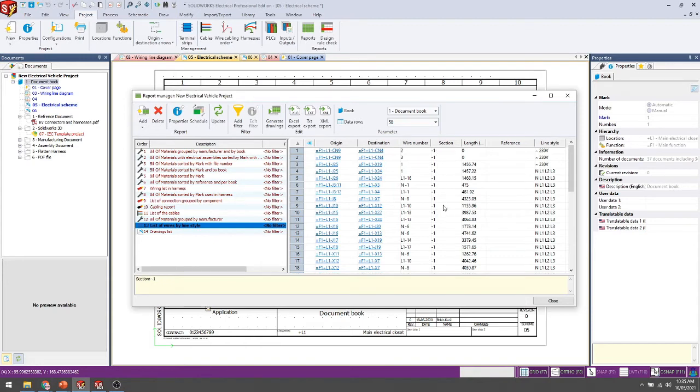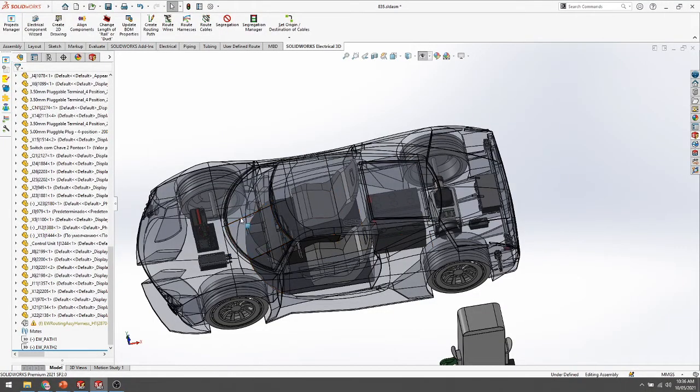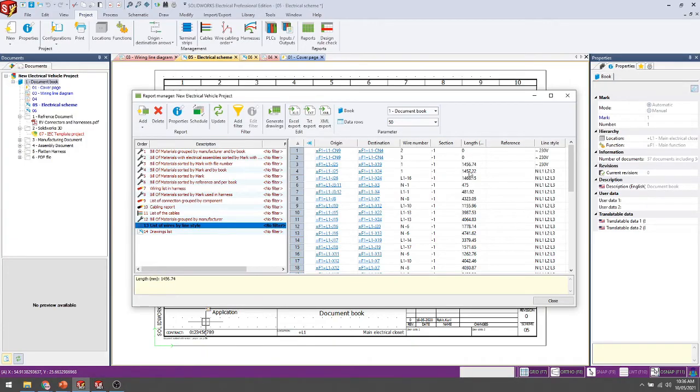And mm gauges, whatever parameters you have added here. This one is the length of our wire. I have done the routing on the electrical mechanical side, so according to the routing, whatever the length of wire is, it will automatically be listed here.